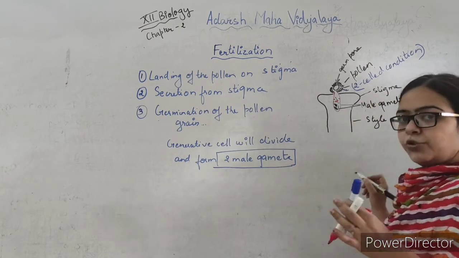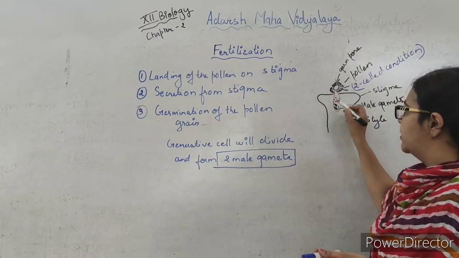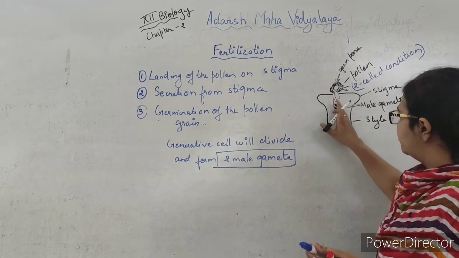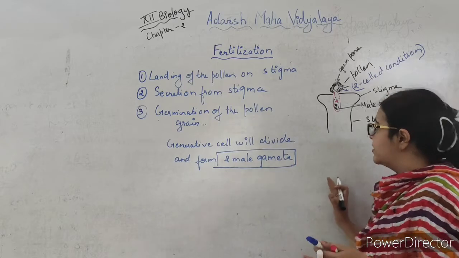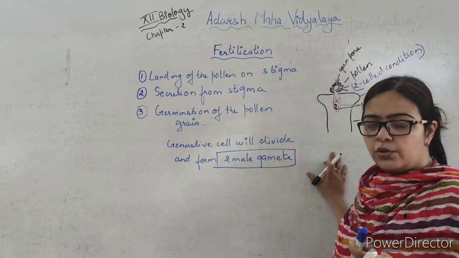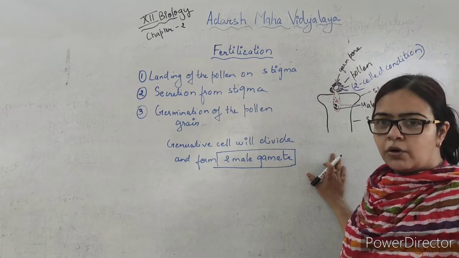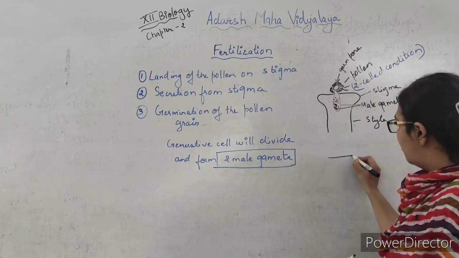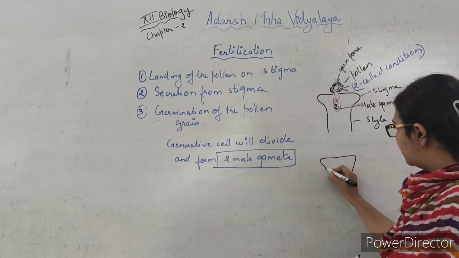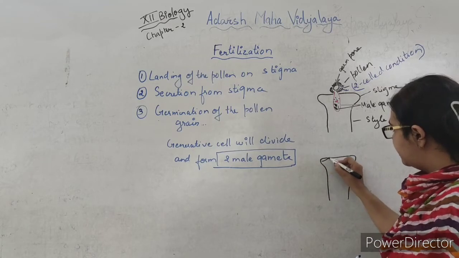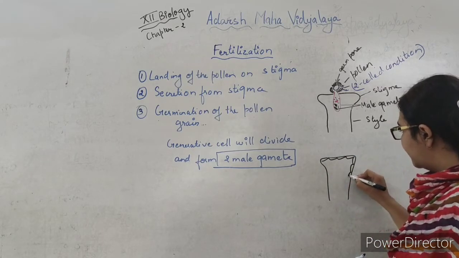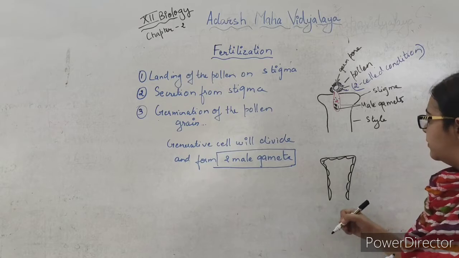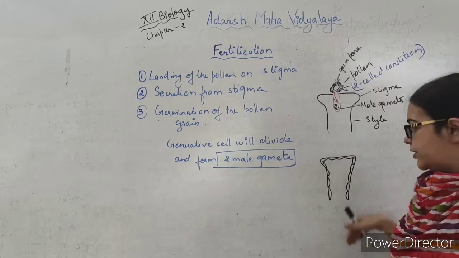The red one is the tube cell nucleus, and the blue dots are nothing but the cytoplasm of the tube cell. Now when this pollen tube grows through the style, the style is of two types: it can be hollow or it can be solid. In the hollow style only these epidermal cells will be present and the inside of the style will be hollow. So it will be very easy for the pollen tube to grow further and reach the ovary.